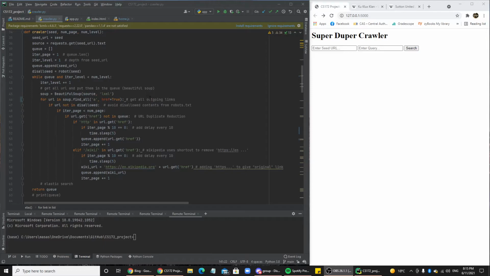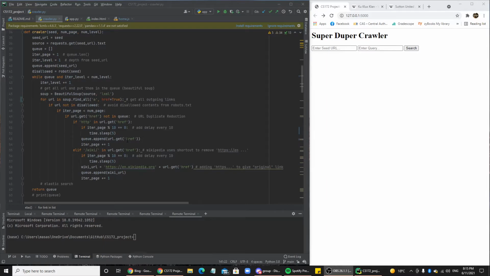We're going to double check. Then we're going to get all of the outgoing links and make sure that we're adhering to robots.txt. Then we're going to check for duplicate URLs. And then to be polite, we decided to add a delay after we crawl 10 pages, so we're adding a 5-second delay after that. Once we meet all those requirements, we append that URL onto our queue.